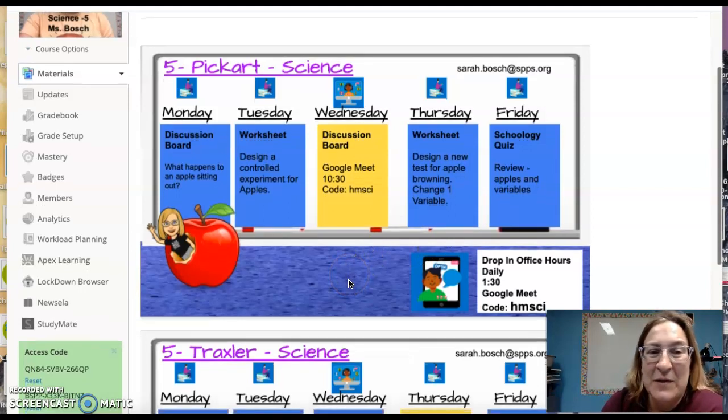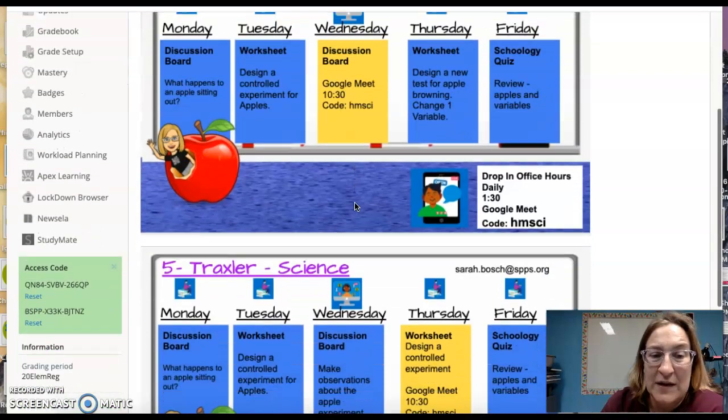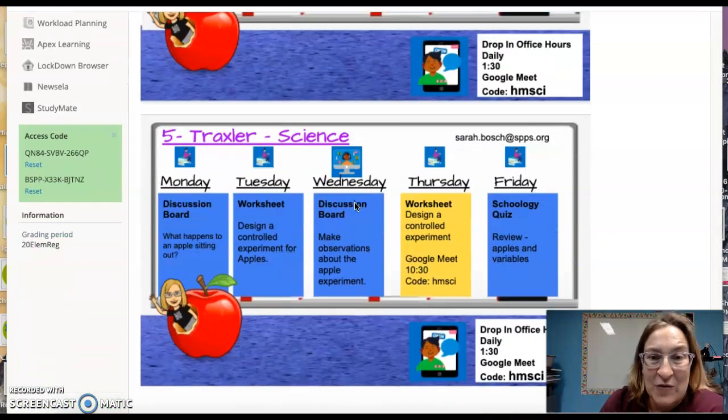Ms. Traxler and Ms. Pickert, you really have the same things this week across the top. The only thing different is this yellow box that marks when your Google Meet is. Ms. Pickert's class has a Google Meet on Wednesday. Ms. Traxler's class, yours is on Thursday. It's at 10:30. The code is HMSCI.